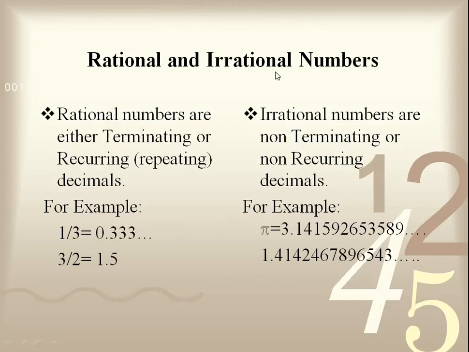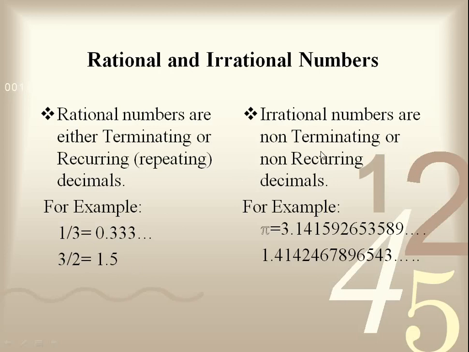Now the definitions of rational and irrational numbers in the context of recurring and non-recurring, terminating and non-terminating decimals. So first of all, rational numbers are either terminating or recurring decimals. That means rational numbers will either terminate after the point, or if they are infinite after the point, they will repeat. For example, 1/3 is equal to 0.333 and so on. This is a recurring rational number. 3/2 is equal to 1.5. This is a terminating rational number.